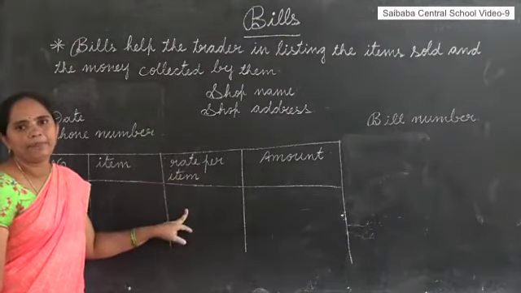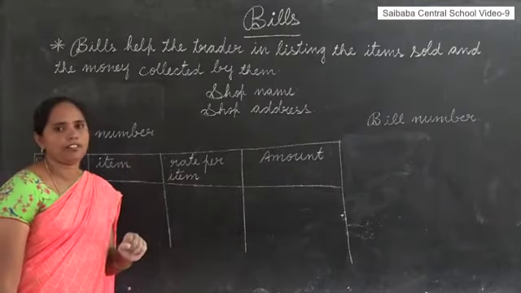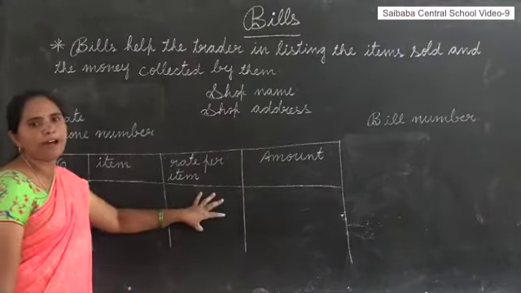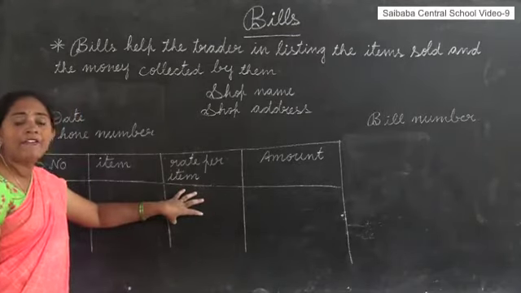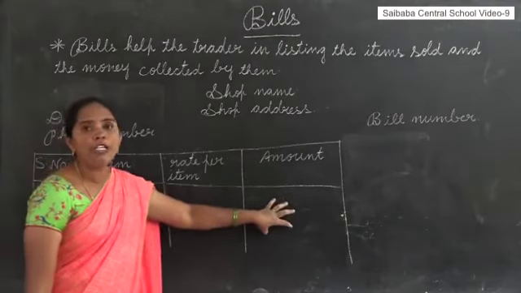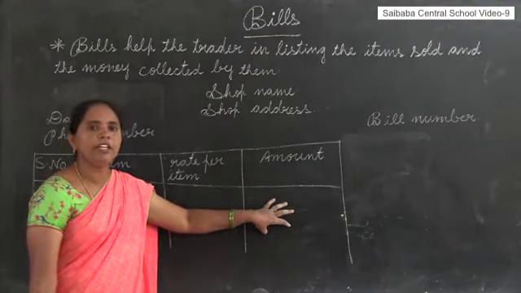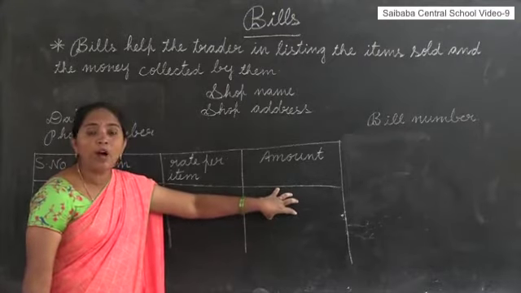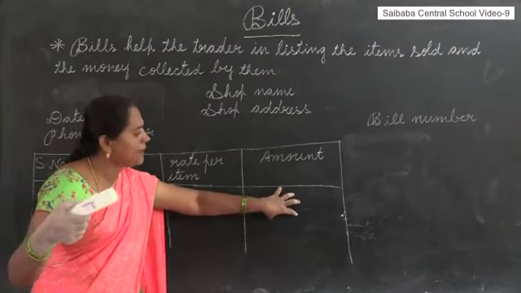Rate per item means one item cost. For example, if you take moong dal, 1 kilogram of moong dal, here will be one item cost. Amount means you won't always take only 1 kilogram. You may take 2 kilograms, 3 kilograms. Whatever quantity you are taking, that amount you have to write.